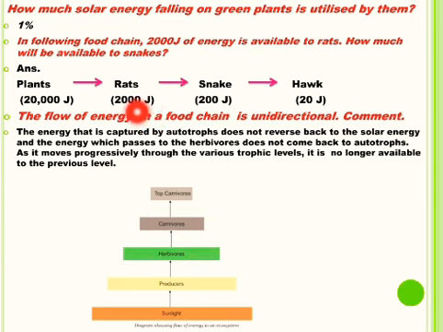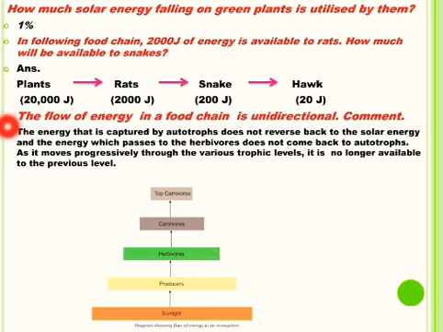Yes, according to 10% law, what is the 10% of 2000 joules of energy available to the rats at the second trophic level? Yes, if you calculate 2000 multiplied by 10 by 100, it comes out to be 200 joules. So 200 joules of energy is available to the snakes present at the next trophic level, that is at the third trophic level in this food chain.